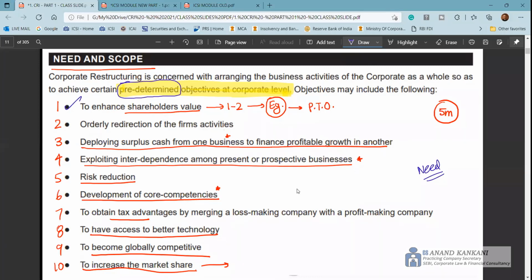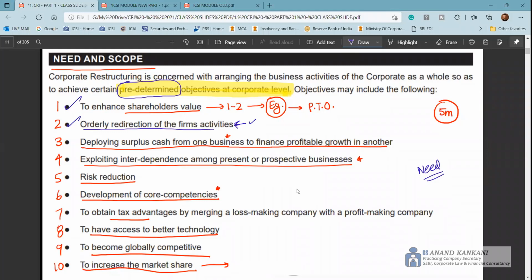Then second is orderly redirection of the firm's activity. Now since you all have studied corporate restructuring, I can speak a little extra with respect to topics where, when I taught you for the first time, I had not used these terminologies, but now I can connect it. So here you can write about forward and backward integration. What happens when the company does forward and backward integration? In that way, the company orderly redirects its firm's activity, which leads to smoother overall operations and also results in overall profitability of the company.